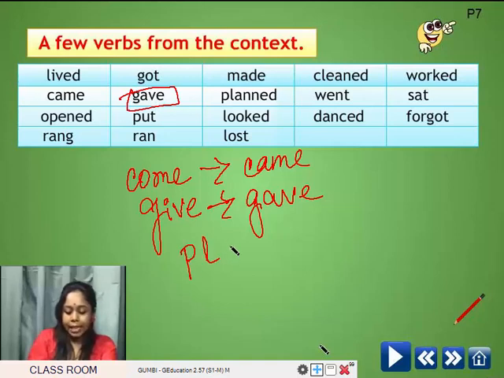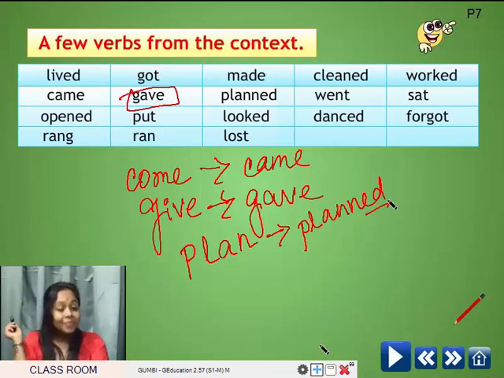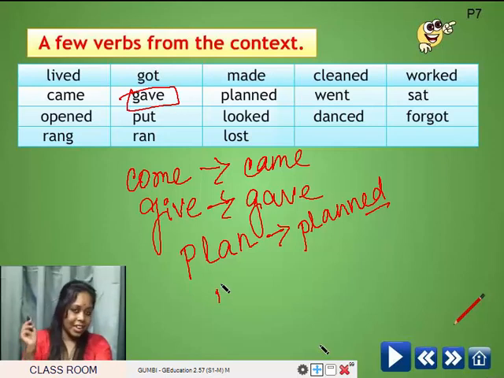Then plan. Planned. The word is actually plan, P-L-A-N. So, in its past form, it becomes planned. Is it a regular verb? Yes, ma'am. Yes, it is a regular verb. Then went. Is it a regular verb?